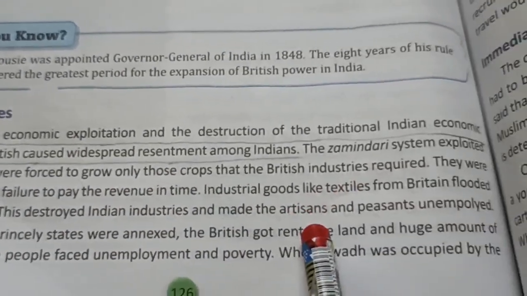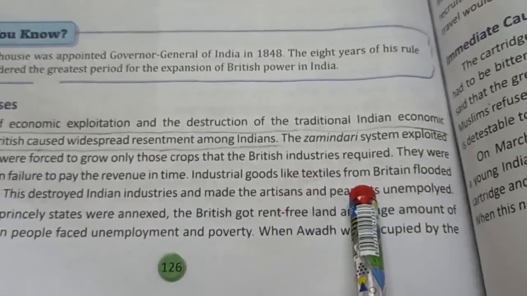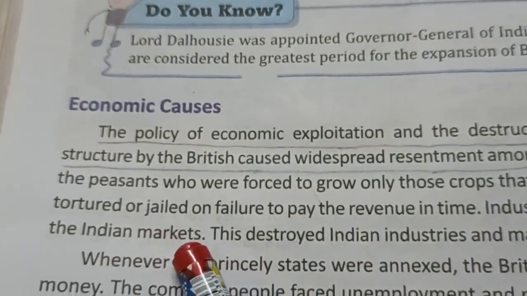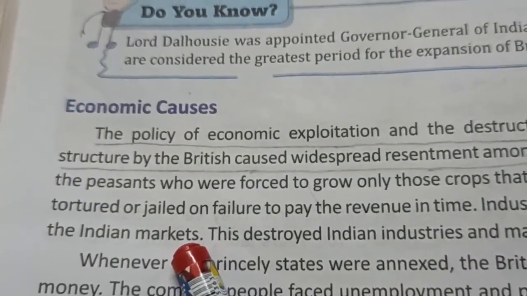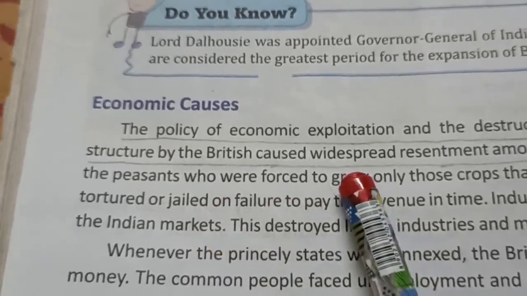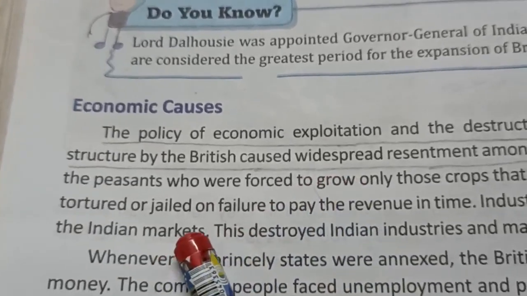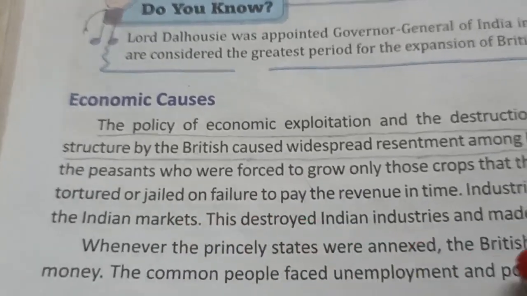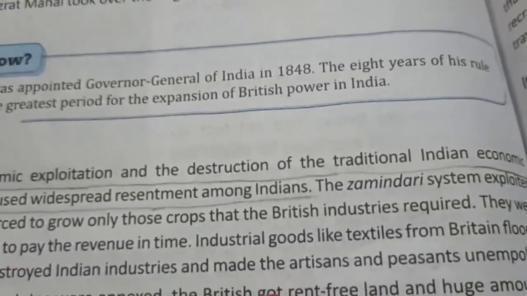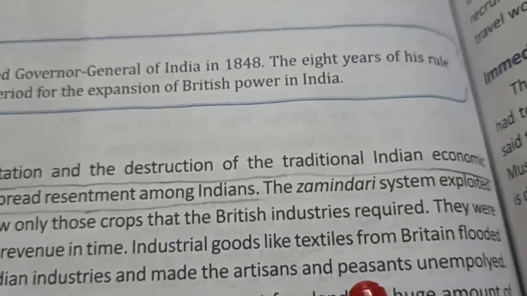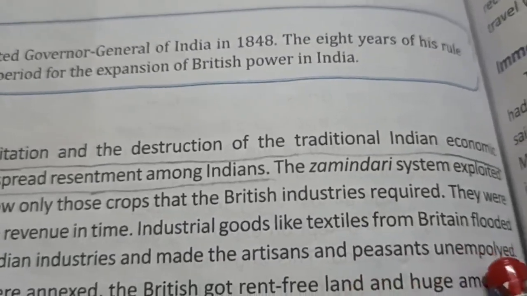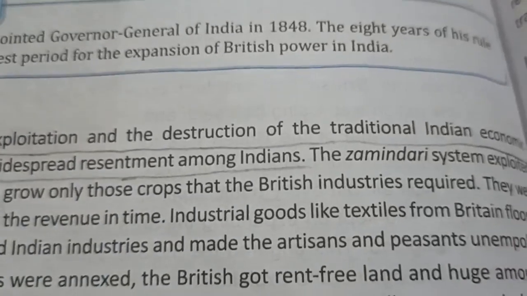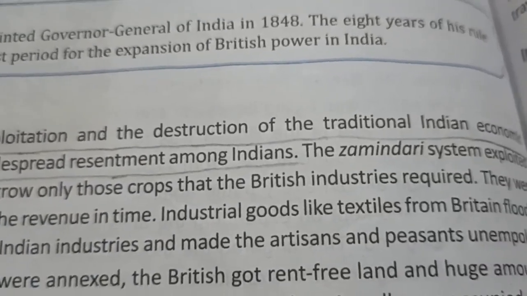Then industrial goods like textiles from Britain flooded the Indian markets. They took raw material cotton from our country and then they flooded our markets with their machine made goods, and this destroyed Indian industries and made the artisans and peasants unemployed. That we can write in this answer. Now come to the next question.